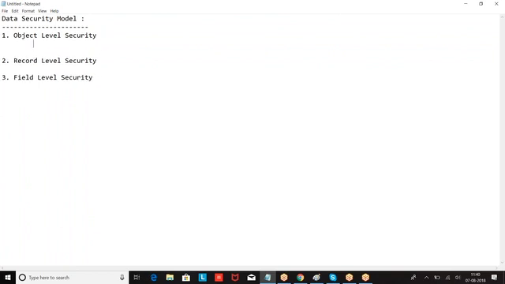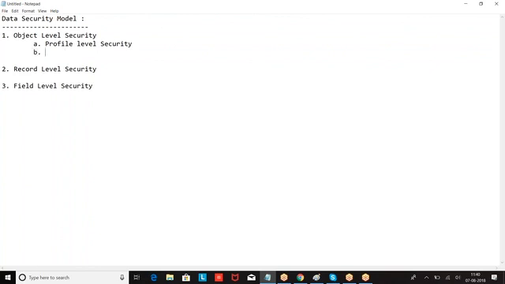In the object level security, we have a subtopic like profile level security, permission set.